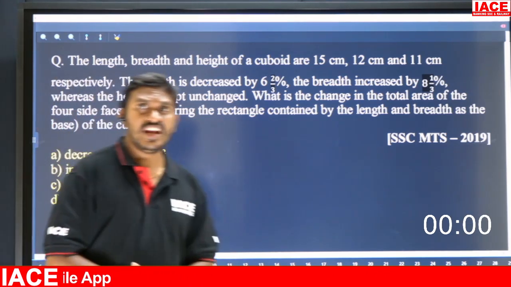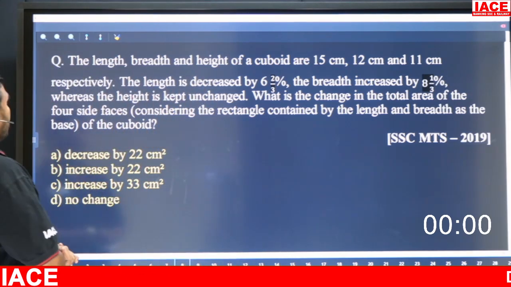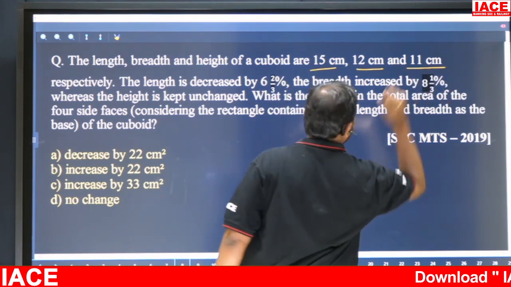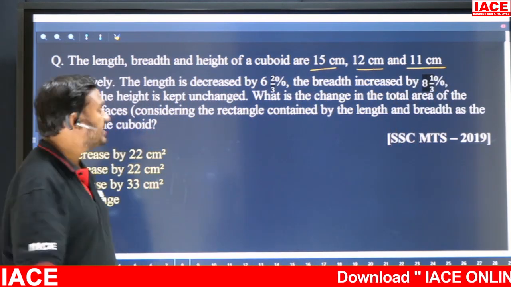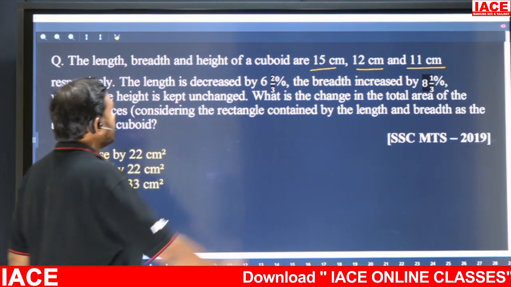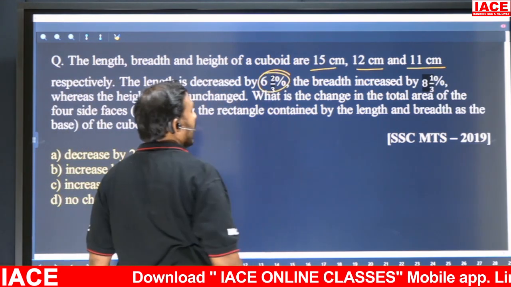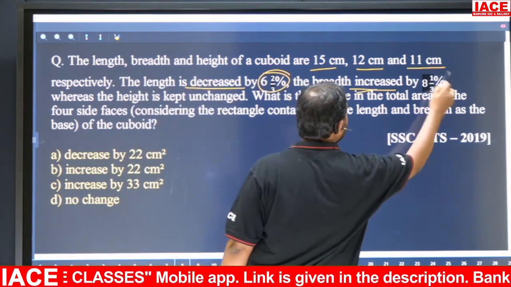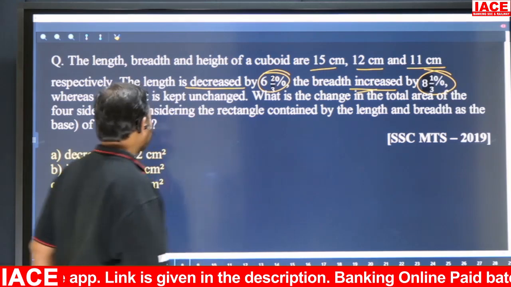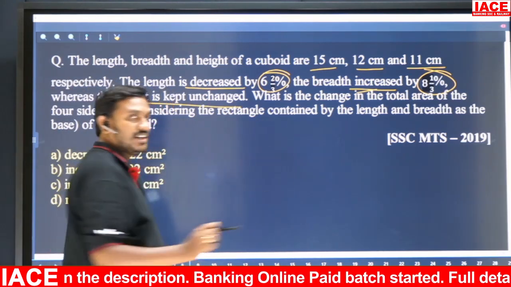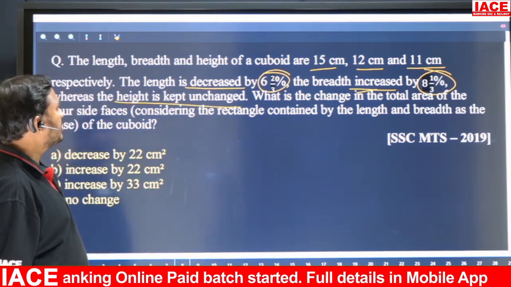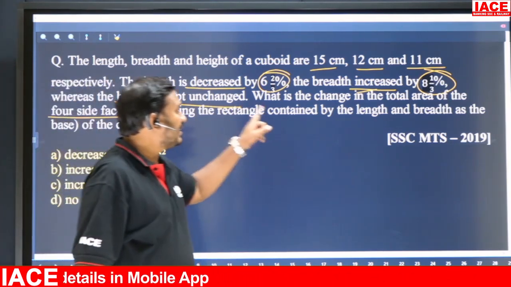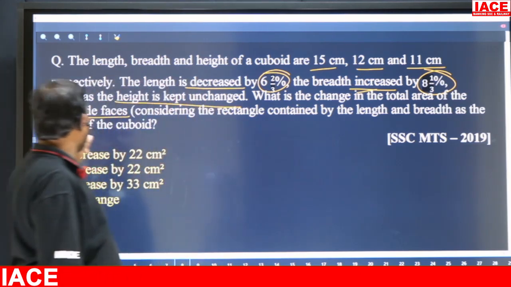Right? See, it's a mensuration question. The length, breadth, and height of a cuboid are given as 15, 12, and 11. The length is decreased by 6 and 2 by 3%, and the breadth is increased by 8 and 1 by 3%, whereas the height remains unchanged. Then what is the change in the total area of the four side faces, considering the rectangle containing the length and breadth as the base of the cuboid?